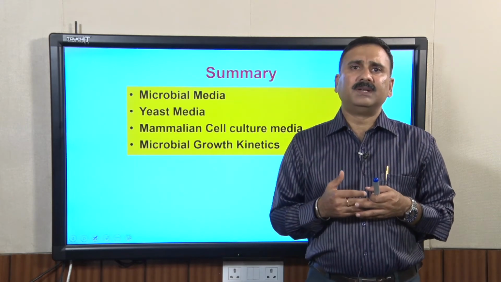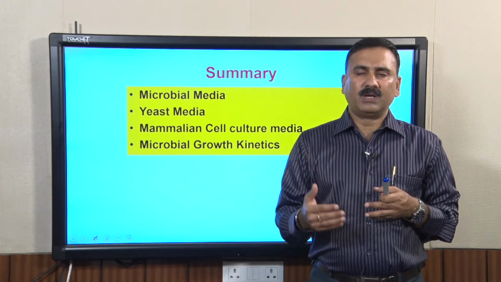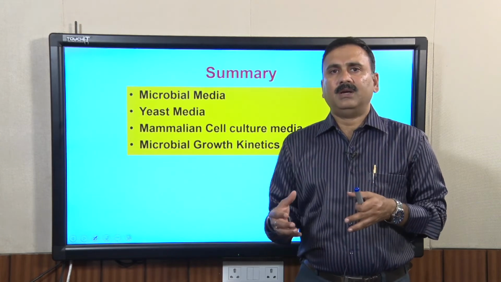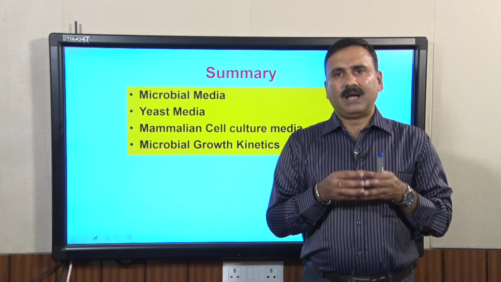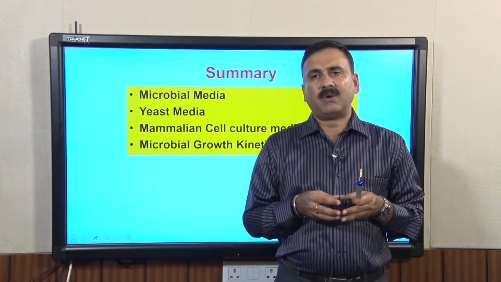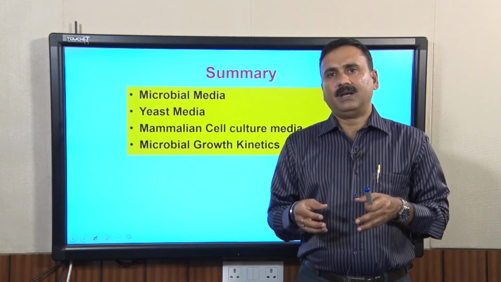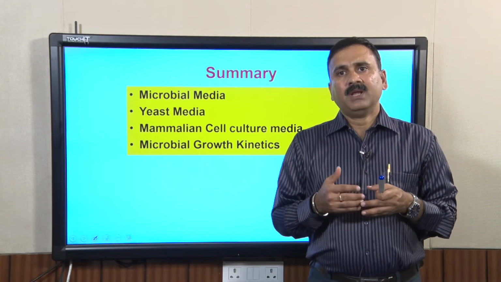Subsequently, we also discussed a couple of salient biochemical reactions happening in the prokaryotic as well as the eukaryotic system, such as glycolysis, the Krebs cycle, and at the end the anaerobic oxidations.